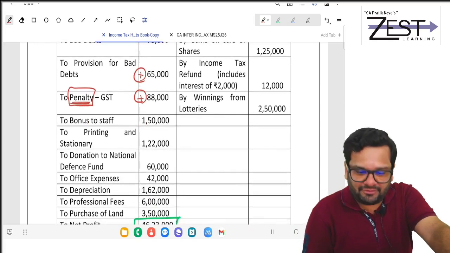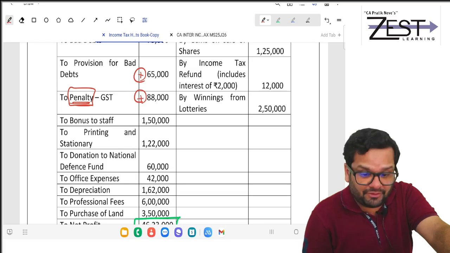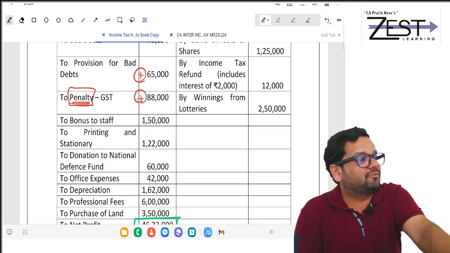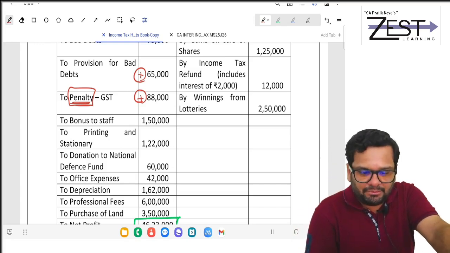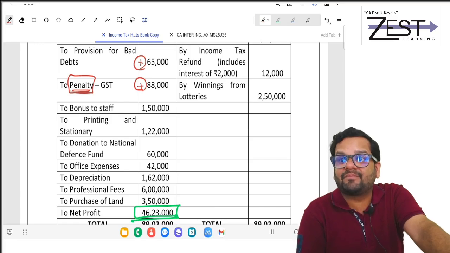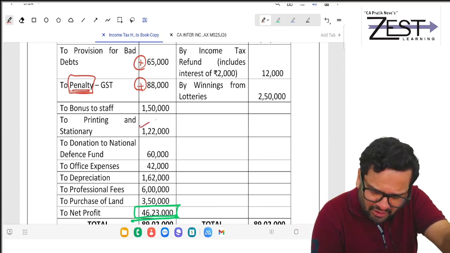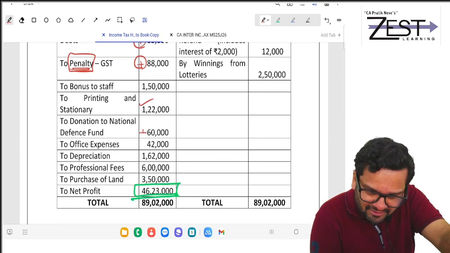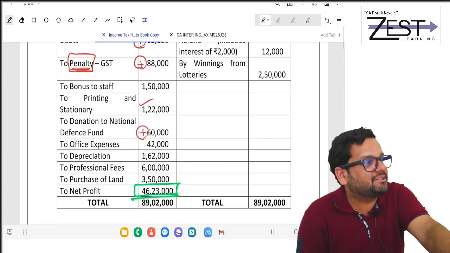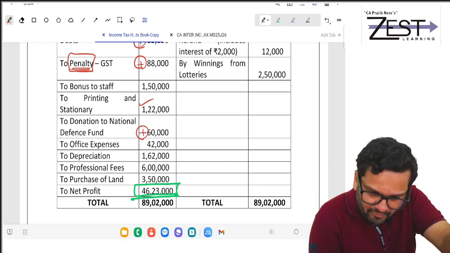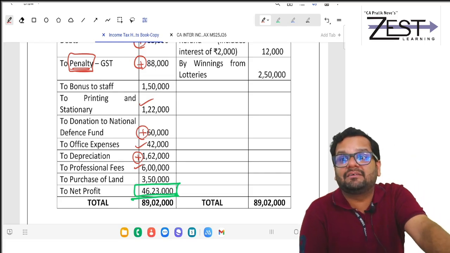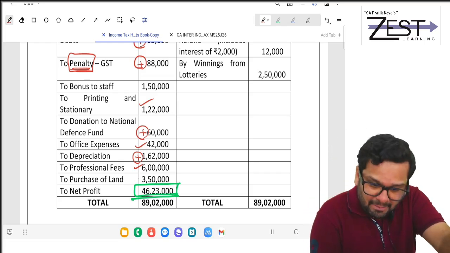Bonus to staff. Bonus to staff is okay. I will have to check afterwards in adjustment, in additional information. Printing and stationery is okay. Donation. Add. Office expense. Business. Depreciation. Add. Professional fees okay. Purchase of land. Why add? Capital.